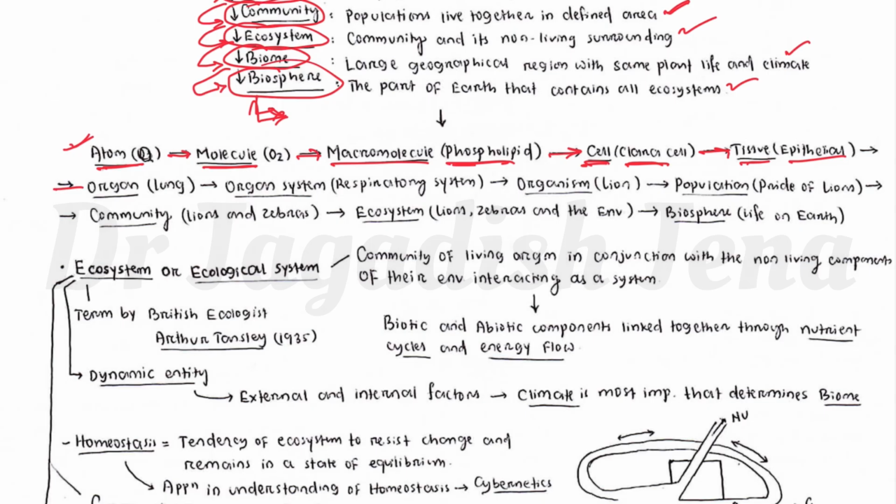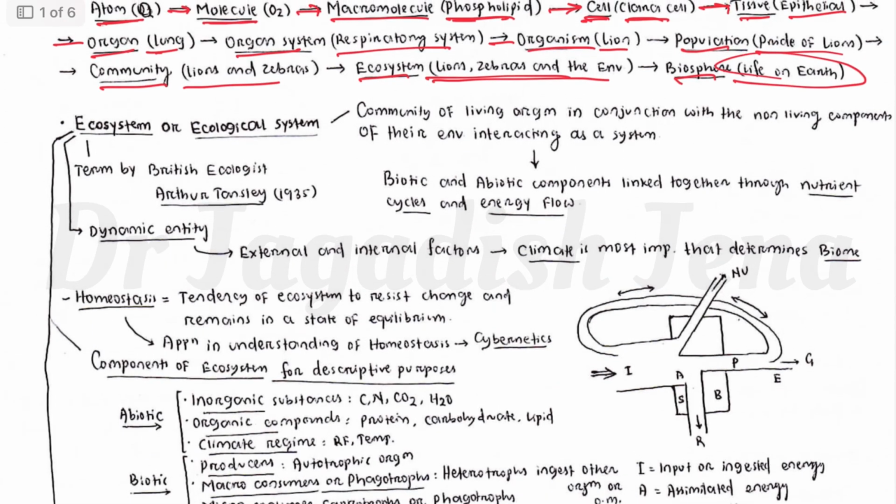Then tissues combine to form an organ, like the lung. Then an organ system, like the respiratory system. Then an organism, like a lion or a bird, anything. Then it forms a population, suppose a pride of lions. Then a community, lions and zebras. Then an ecosystem, where all the organisms are found. Then the biosphere, the total life on earth. Like that, they are stratified or leveled.